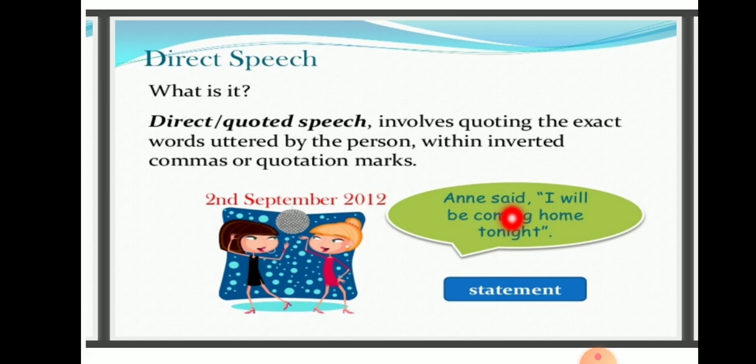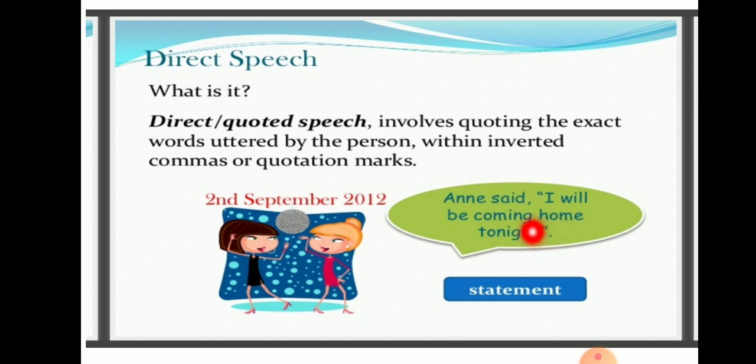When it is past tense, you have to entirely change the verb of the spoken sentence also. See here, it will be will be, so it is in will be coming. So it is in future continuous. You have to correspondingly change into the respective tense that we have already seen in the tabular column. So when the reporting verb is said, the entire verb of the spoken sentence should be changed correspondingly. And adverbials of time and place should also be changed. Here you could find that the adverbial of time is tonight. So that is to be changed.